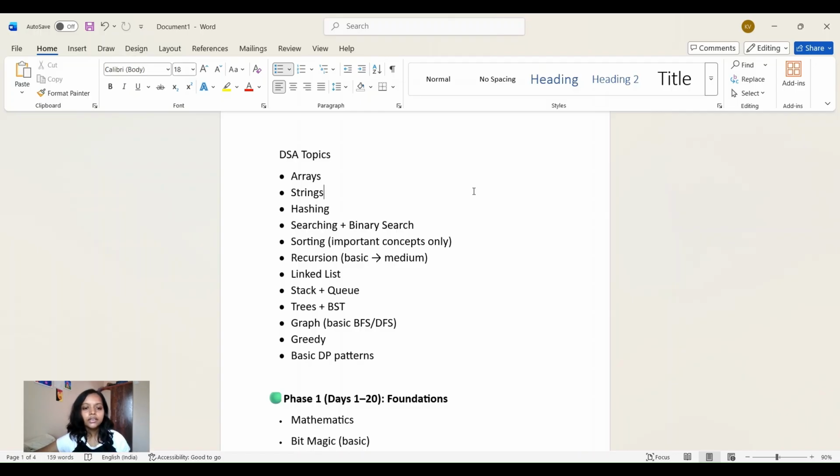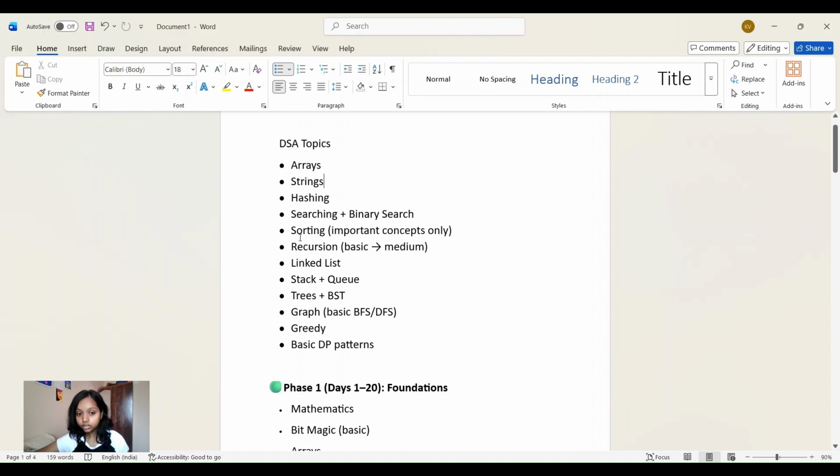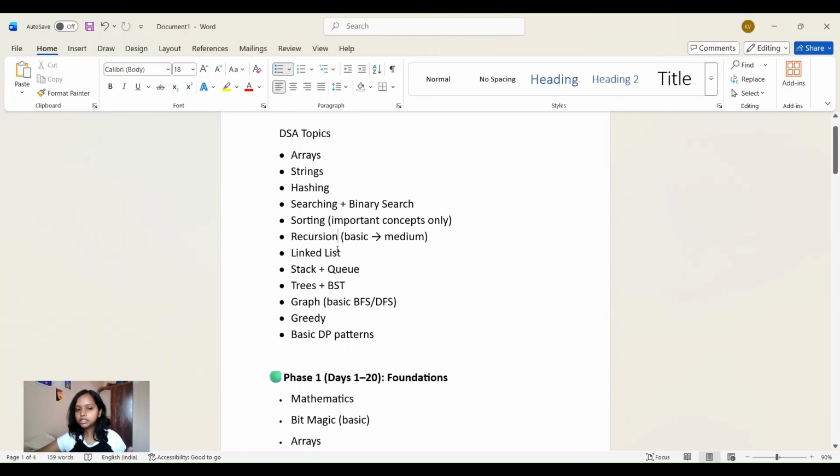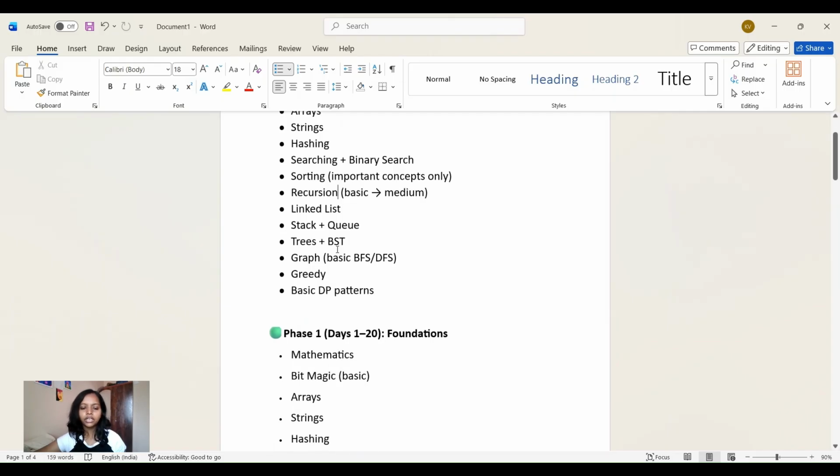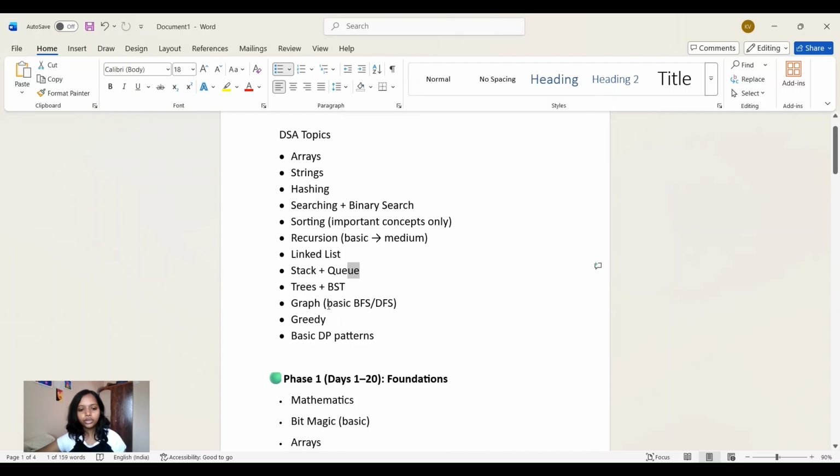Then sorting, recursion. Recursion you must know before going further down. Recursion is very important, and we will cover it from basic to medium level. We will not go to the hard level for sure. This is for beginners, so you can follow this. Next is stack and queue. As usual, you must have covered up to this much in college. Not sure if DP is covered or not, but trees, BST, graph, greedy, these are the topics we will mostly focus on. To prepare for placement, these are the important topics you should focus on.